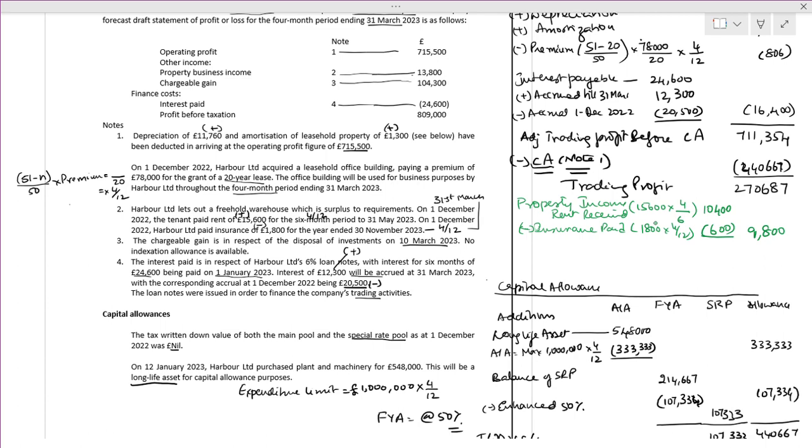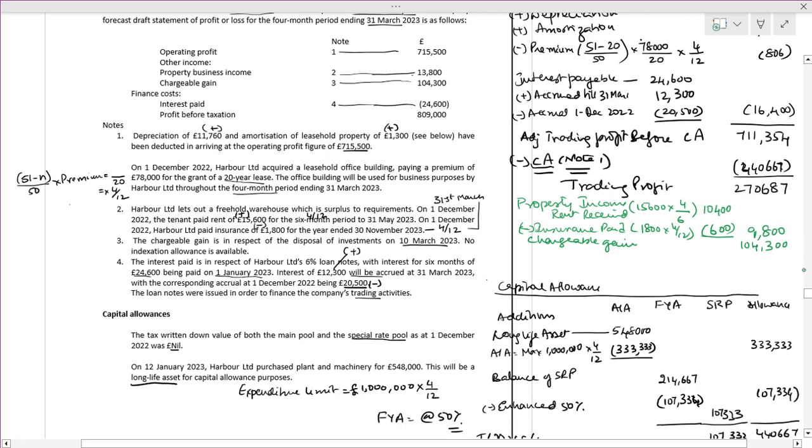Then the chargeable gain. How much is the chargeable gain? It is 104,300. They have mentioned very clearly that the chargeable gain is in respect of disposable investments, point number 3, on 10th March 2023, and no indexation allowance is available.